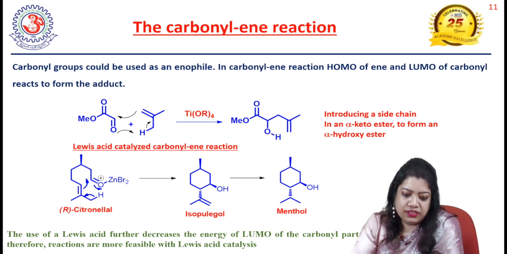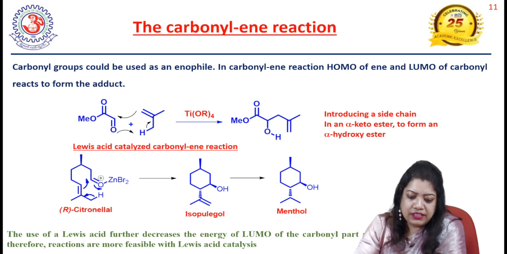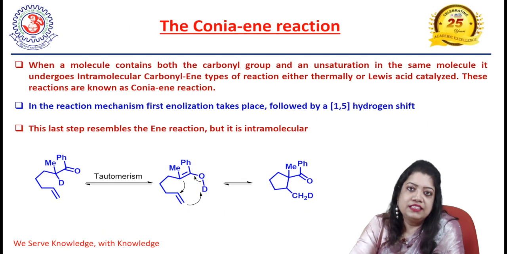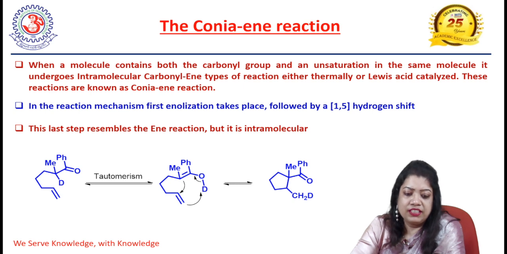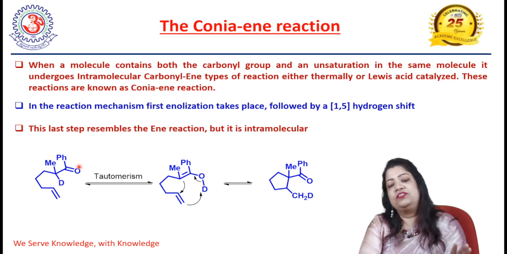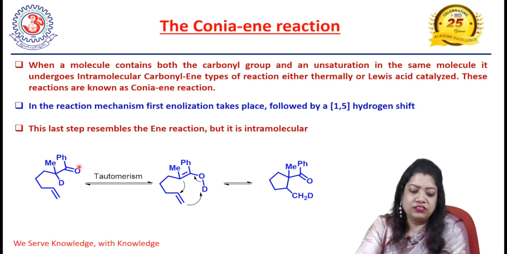So these two are classic examples of carbonyl-ene reaction. Now we will discuss the Conia-ene reaction. Conia-ene reaction is nothing but the intermolecular version of carbonyl-ene reaction, and it was discovered by Conia. That is why it is called the Conia-ene reaction. So what is the Conia-ene reaction? When both the ene and the carbonyl group are present in the same molecule, it will undergo the reaction, and that is known as the Conia-ene reaction.